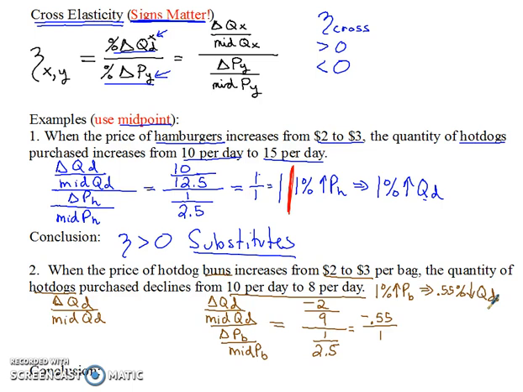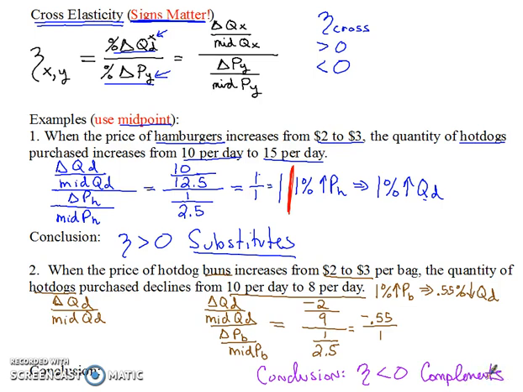So I could say my conclusion here, and I'm sorry if this is blocked out over here. My conclusion, we'll put over here. Let me just change my color. My conclusion is that whenever the cross elasticity is less than 0, which it is here, it's a negative number, then the goods are complements. They are complementary goods.